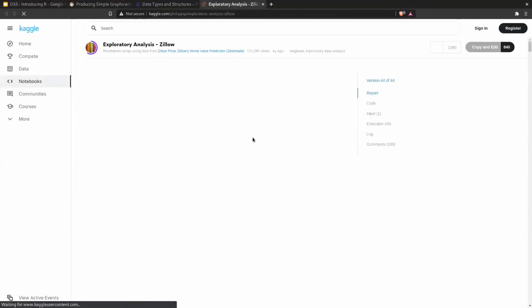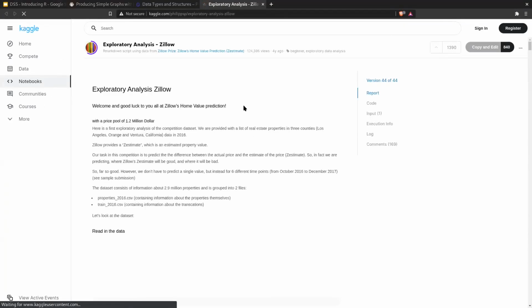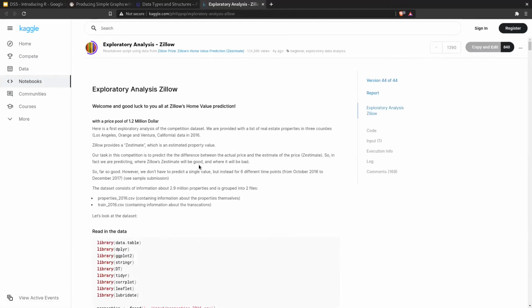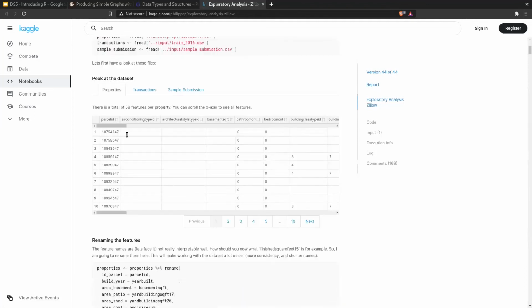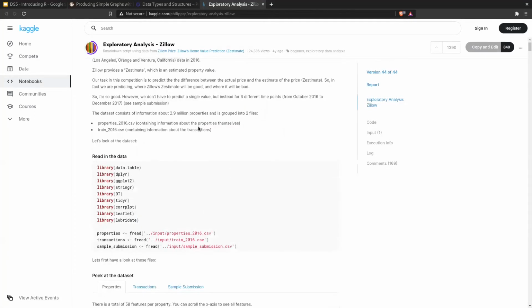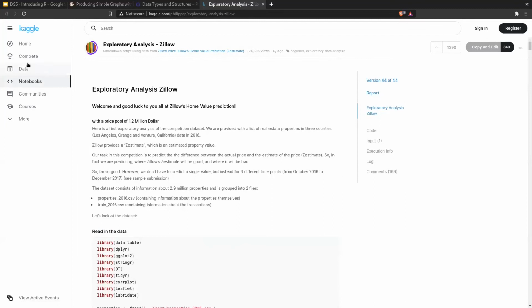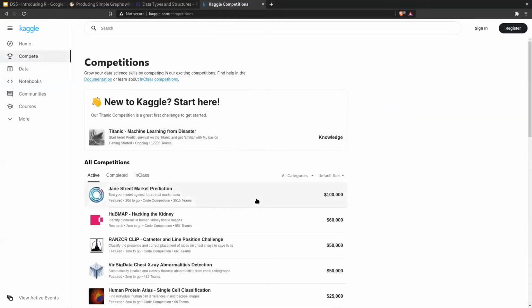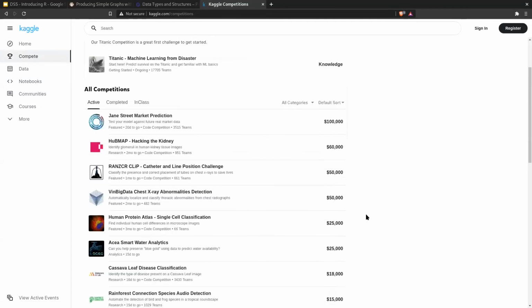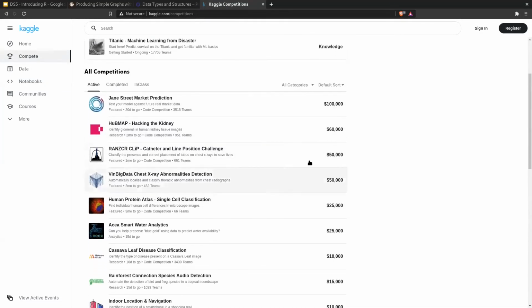It's a website that's largely designed around data science. In Kaggle, people have done all sorts of analysis on different data sets. If we were to go to compete, they actually have competitions on who can analyze different types of data sets.